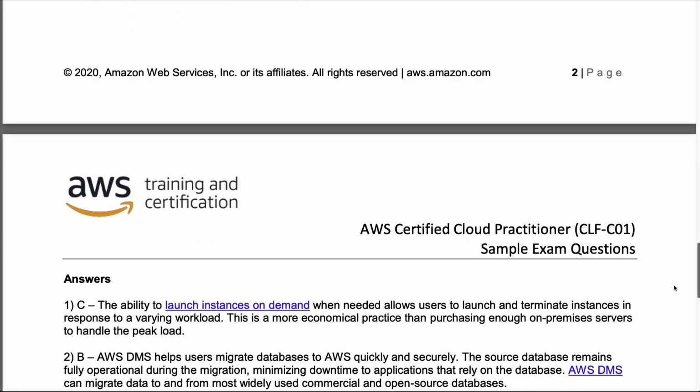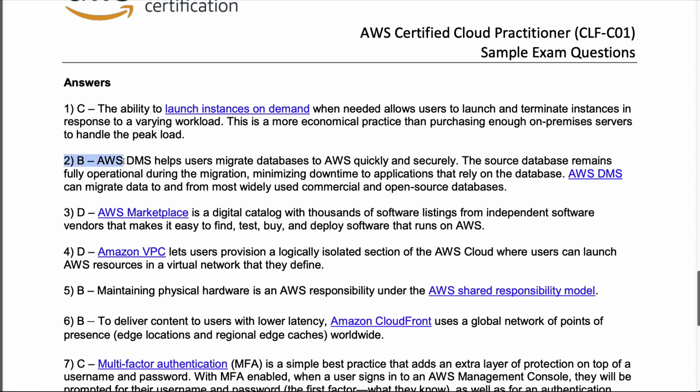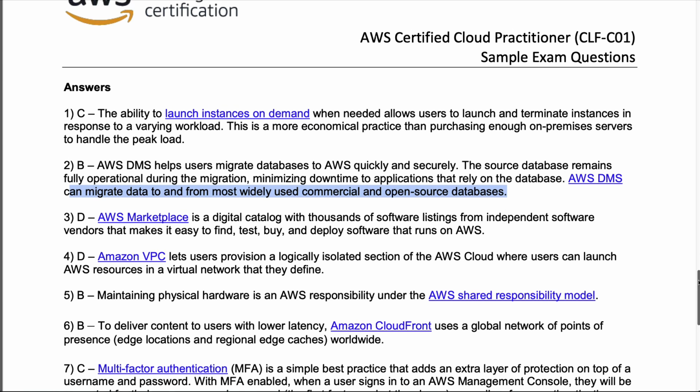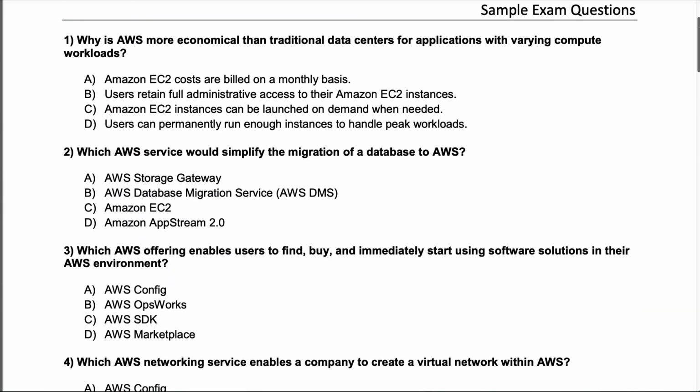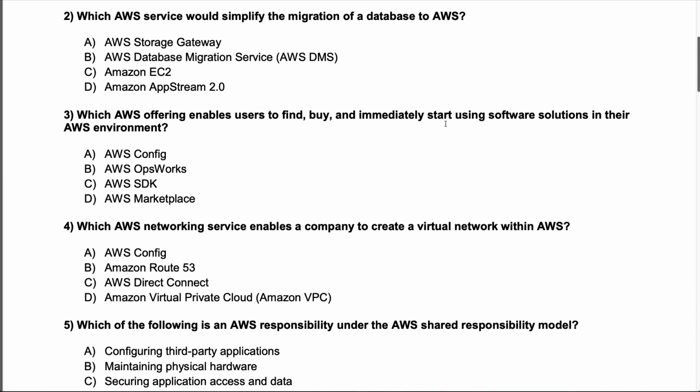So let's go down here again to the second question. It says B, AWS DMS, Database Migration Service, helps users migrate databases to AWS quickly and securely. The source database remains fully operational during the migration, minimizing downtime to applications that rely on the database. AWS DMS can migrate the data to and from most widely used commercial and open source databases. All right, so that shows us that, again, it's really important to know the terminology.